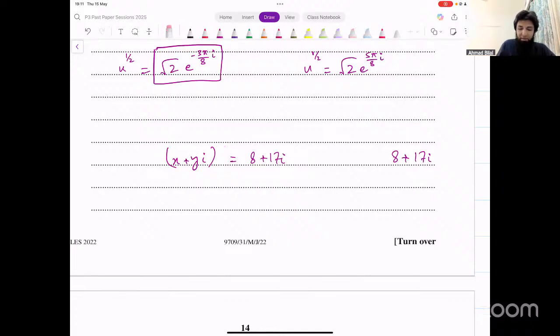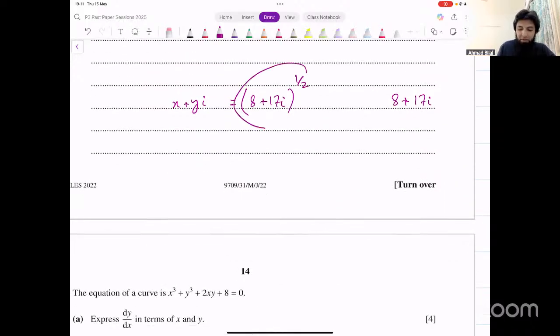Because in that case, if we do power 1 over 2 on the other side, the square root is actually going to be this, right? x plus y iota will be 8 plus 17 iota power 1 over 2. But the problem in this form is that we cannot evaluate this power 1 over 2. We'll have to use binomial but that does not give us an exact answer. It's going to be an infinite sequence, right? In binomial, you see what happens when you have a fractional power. It has infinitely many terms, so this cannot be expanded. So for this, we used to do it like this. We would square the other side, x plus y iota whole squared. We would square that, compare both sides, find the values of x and y. Okay.